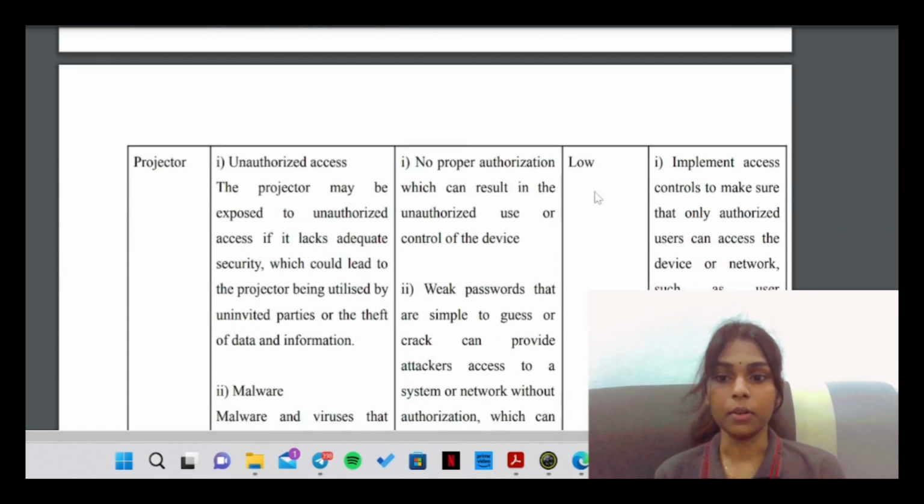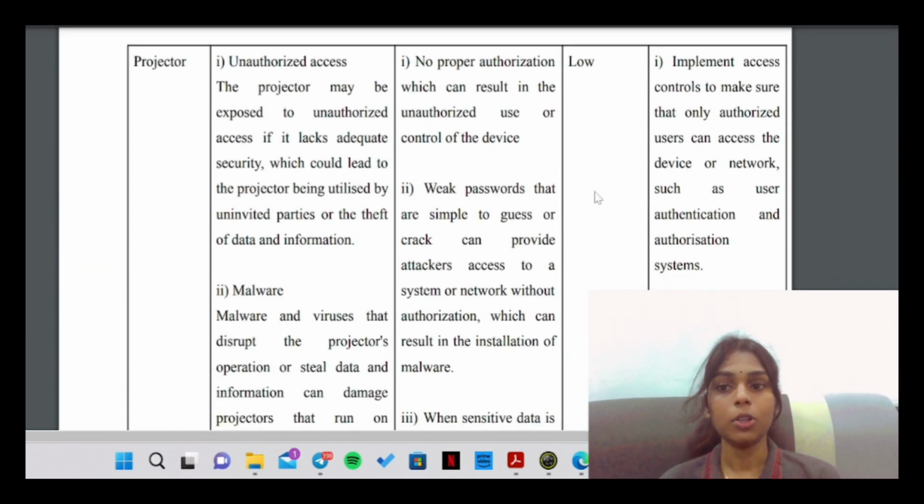Okay. Next asset is the projector. The threat of this projector is unauthorized access. The main threat is unauthorized access.